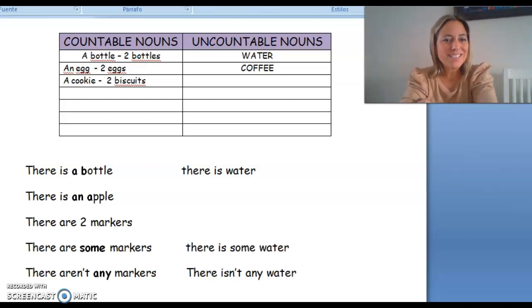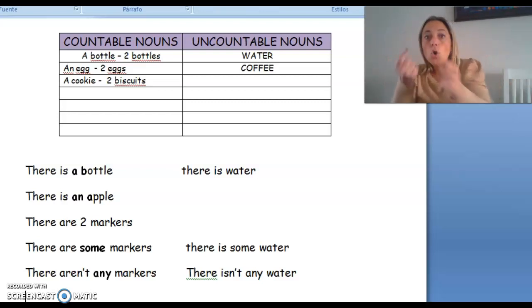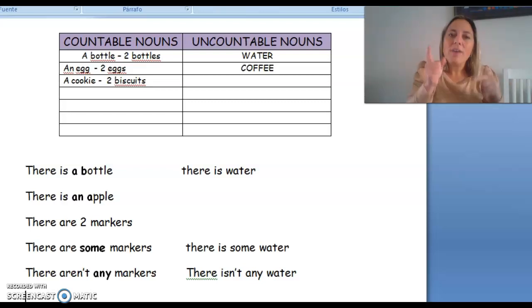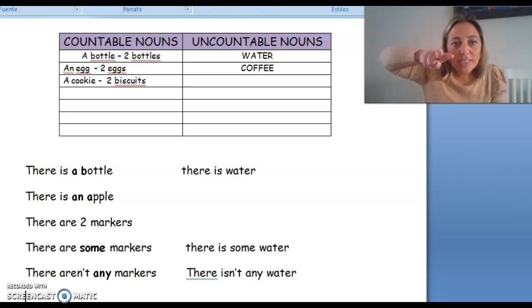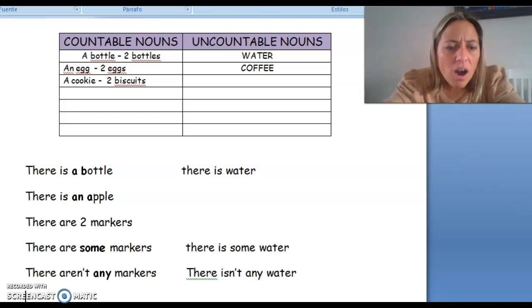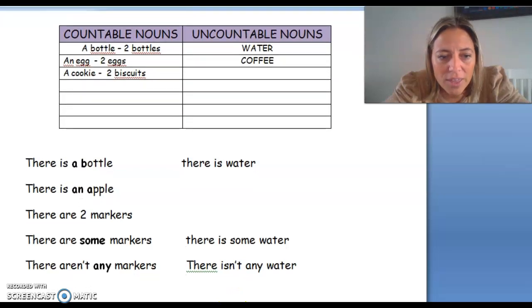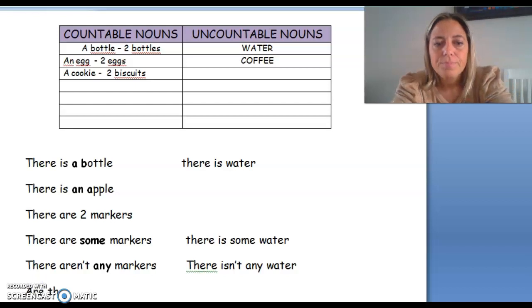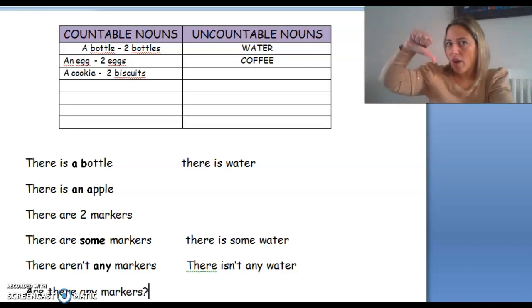Easy, right? Now, questions. Sometimes we have auxiliary subject verb, or we make inversion. Instead of there are, we say are there. Are there any markers? Yes, there are. No, there aren't.